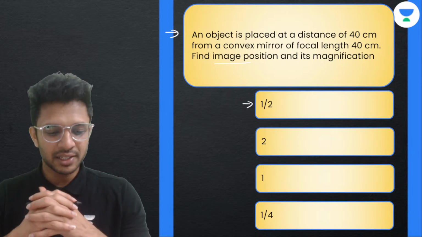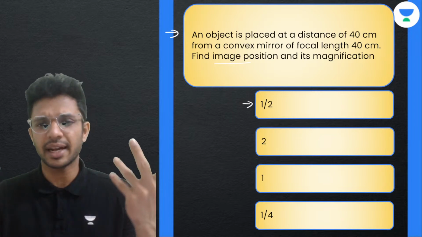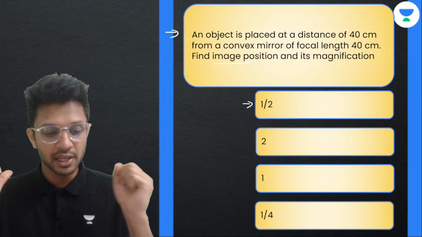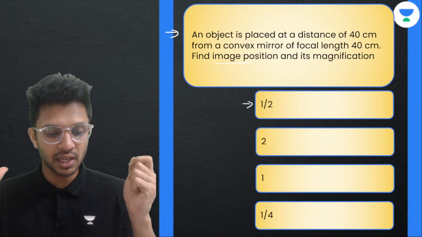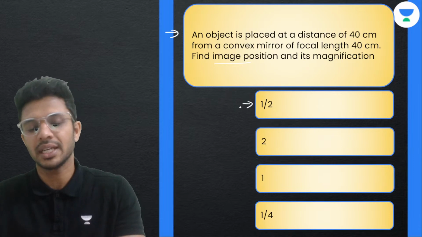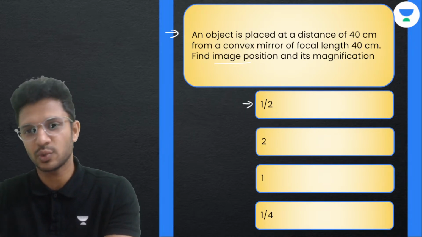Quickly, anyone? Zoya is going with option C. Some random guy is here with option 1. Neha with option A. Savan with A. Gaming with A. Jia, Evelyn, very good. Now everyone is going with option A. Yes, it is the correct answer. The correct answer is 1 by 2. Magnification is 1 by 2.